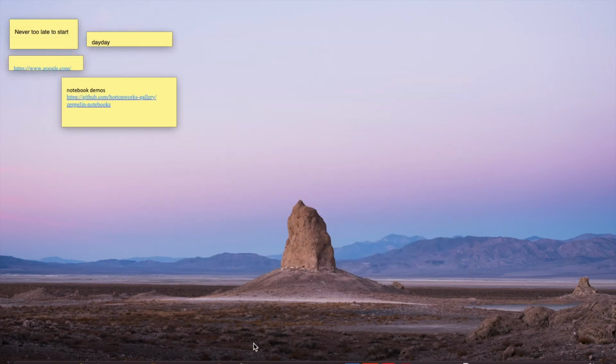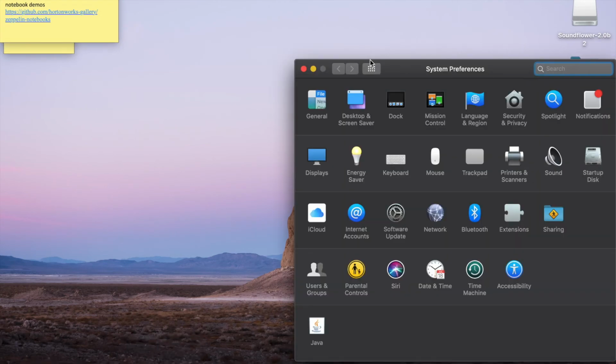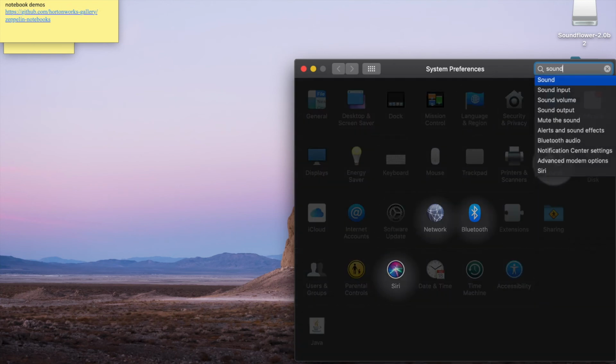Then you go to system preference and go to sound. Oh, it's here.